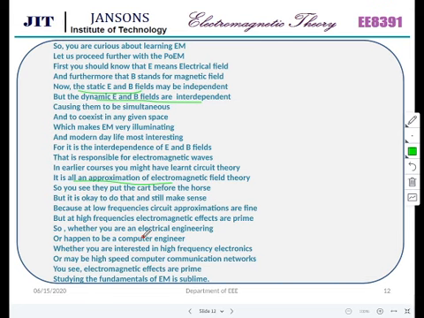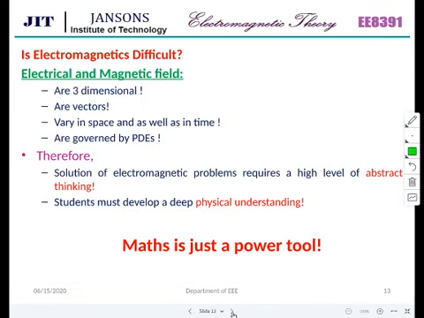Whether you are an electrical engineer or a computer engineer, whether you are interested in high frequency electronics or high speed computer communication networks, you see electromagnetic effects are prime. Studying the fundamentals of EM is sublime. So it is mandatory. You cannot read electrical engineering or any engineering without electromagnetics.